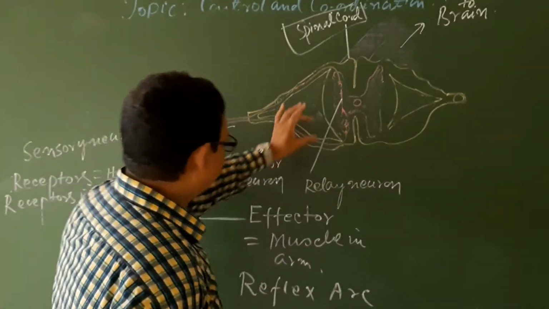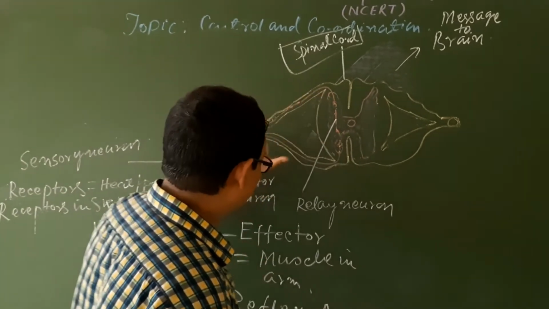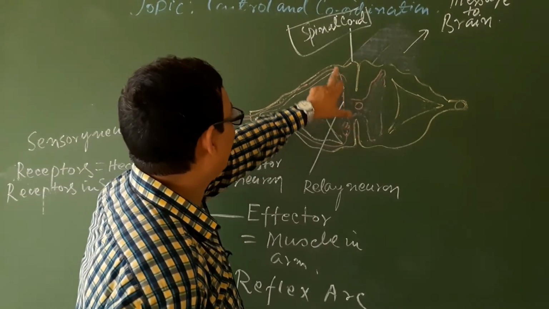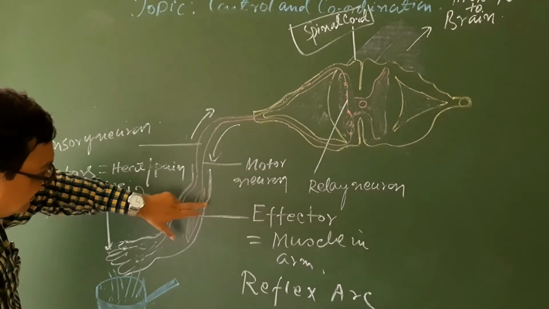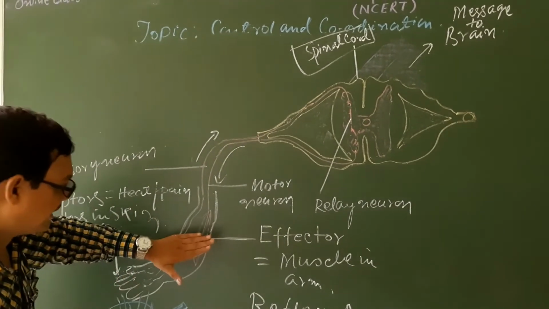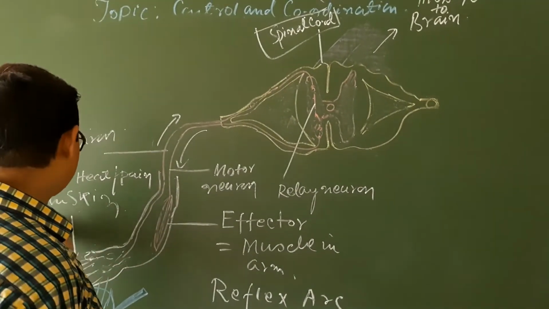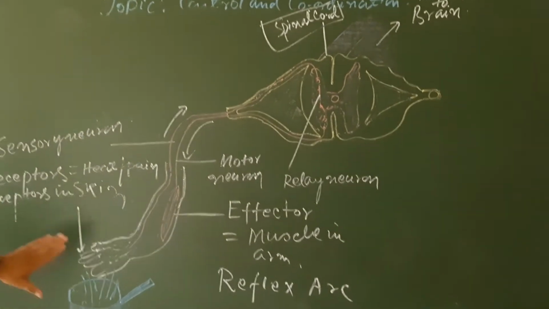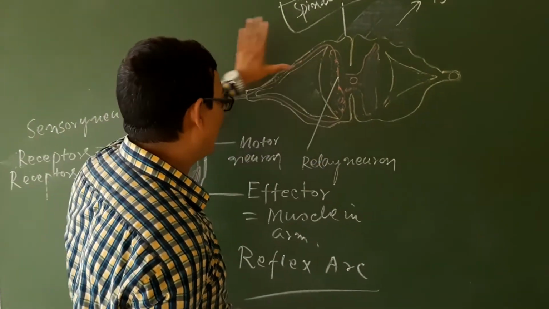And here there is a relay neuron, association neuron, or the mixed neuron, and here is the motor neuron, which can now carry the message and instructions to the muscle cells or the effector muscle in the arm, that will give response against this type of stimulus. This is the reflex action and its diagram. This is the reflex arc. Actually, the diagram is the pathway of the reflex action.